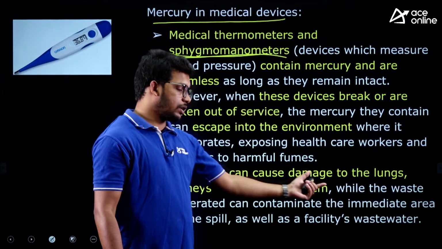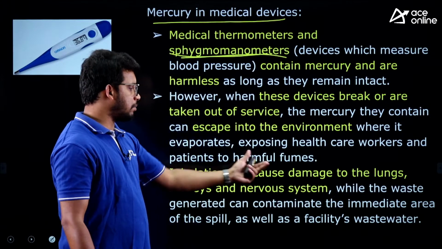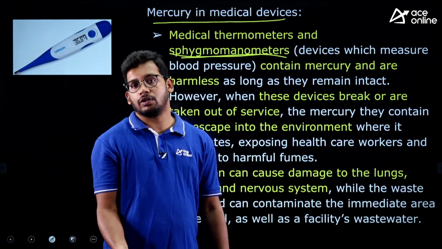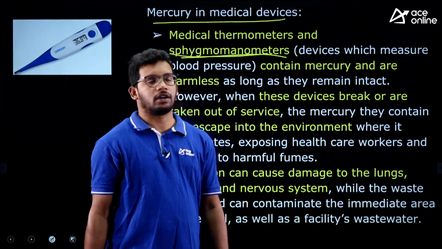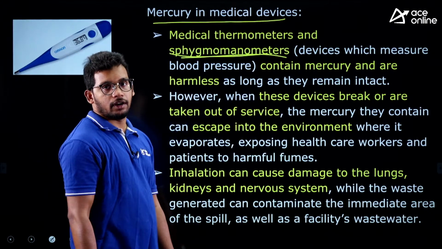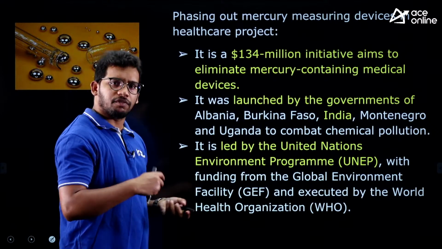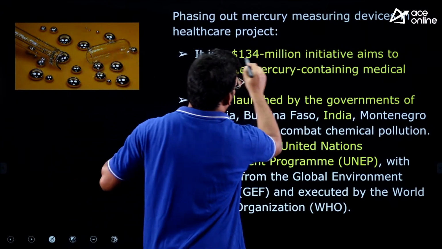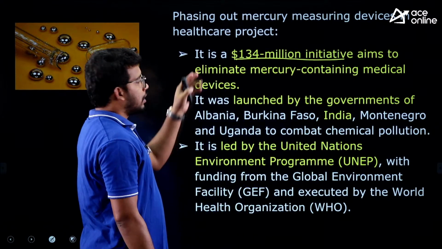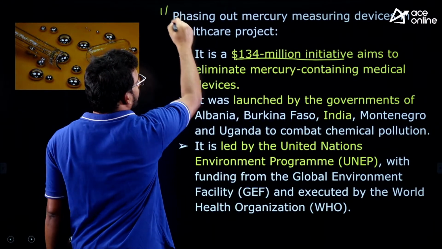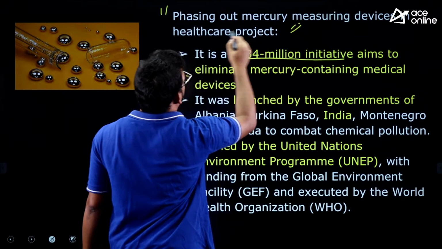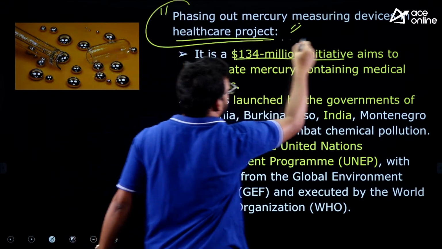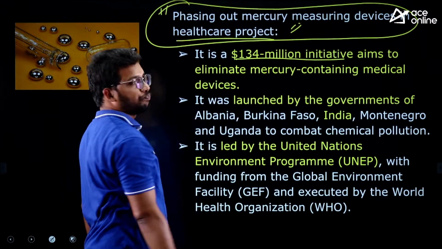It can cause Minamata disease, and affect the nervous system and lungs. It can enter the waste, and then enter the water. So this is a harmful one, right? That's why, because mercury is widely used in medical equipment, the United Nations Environment Programme has launched the project titled Phasing Out Mercury Measuring Devices in Healthcare. This name itself is the project name.